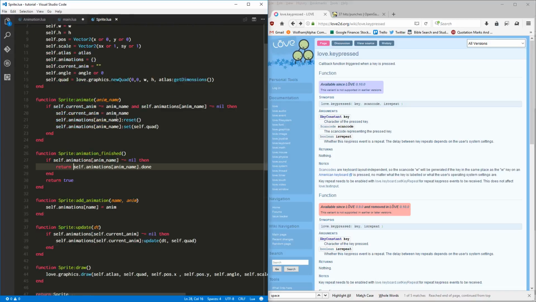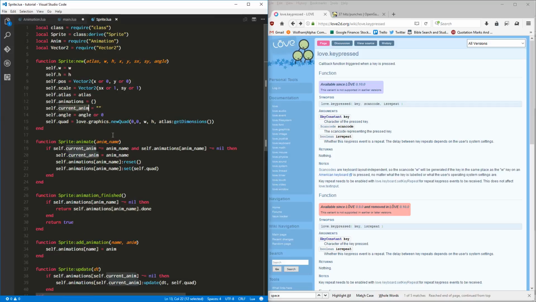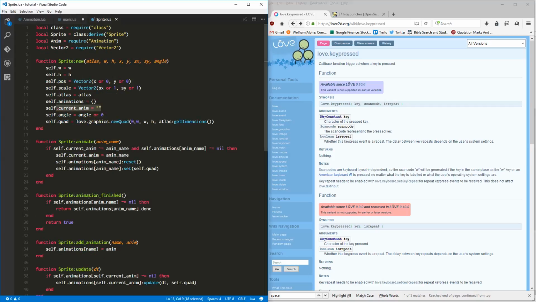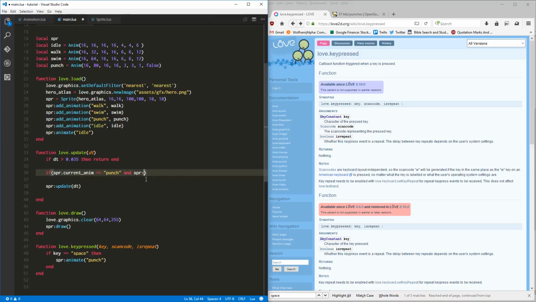And something else we want to do: we want to know the sprite's current animation, whether it's equal to blah, blah, blah. So let's do that. Let's say if the sprite dot current animation is equal to idle, no, punch. If it's equal to punch and sprite dot animation finished,